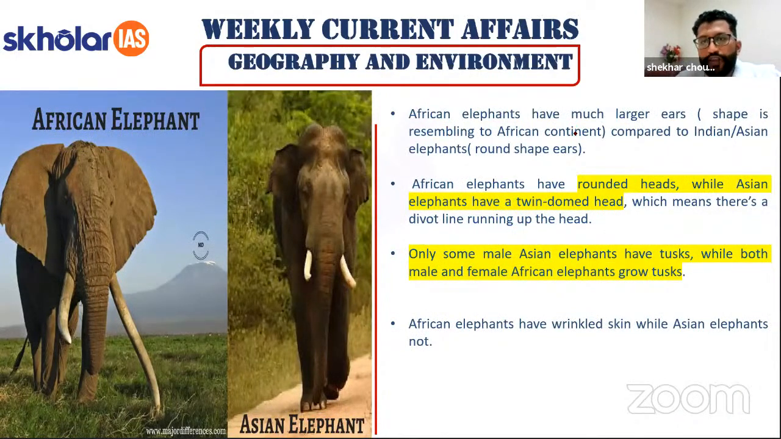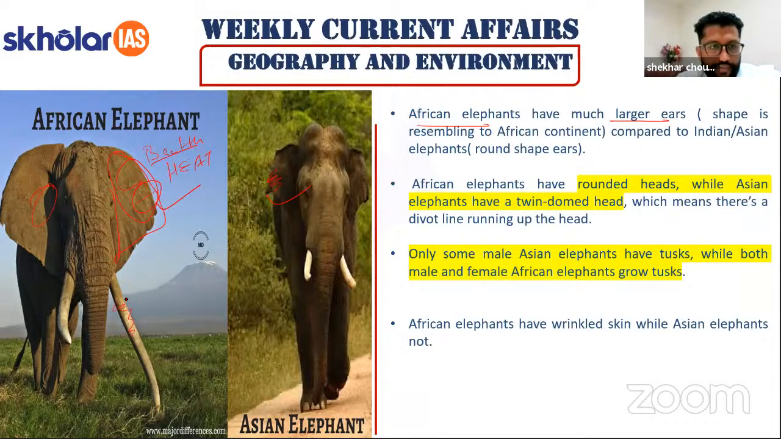Okay, so African elephant, what is the difference between African elephant and the Indian elephant? African elephant has much larger ears. You can see them, big ears, and they use these ears to fan themselves and to beat the heat. So they are kind of a fan, like the hand fan we have. Okay, so these resemble the shape of the African continent, and the ears of the Indian elephant are small.